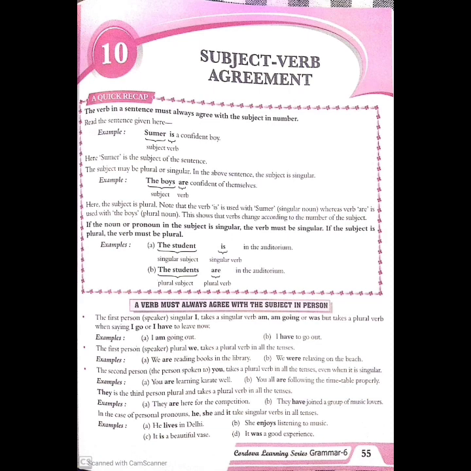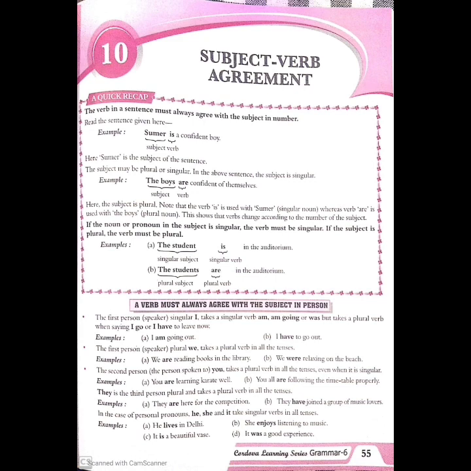Then the second person, that is the person spoken to, you. It always takes a plural verb in all the tenses, even when it is singular. So whenever you use you, the second person, in a sentence, always remember to use a plural verb. Then they, the third person plural, also takes a plural verb in all the tenses. They are here for the competition. So when you are using they, you have to use a plural verb.